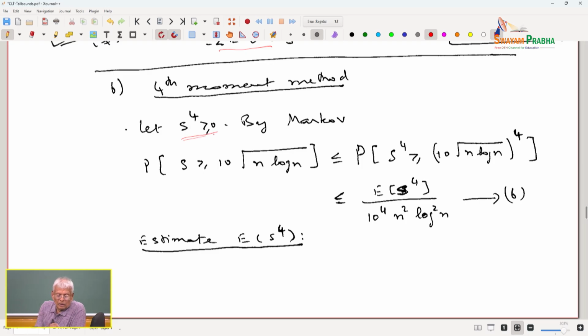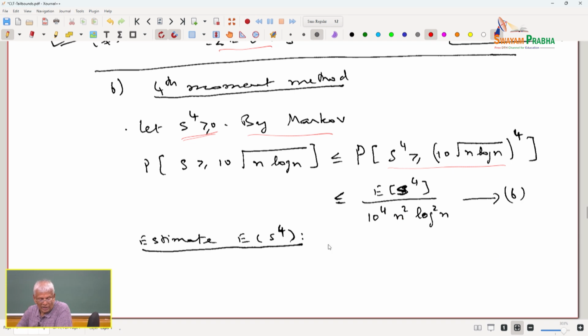So, let S be the random variable which is the sum. I am interested in S to the power of 4. S to the power of 4 is a non-negative random variable. So the probability that S is greater than or equal to 10 times the square root of n log n is the same as S to the power of 4 being greater than or equal to (10 times the square root of n log n) to the power 4, which by Markov inequality is the expected value of S to the power of 4 divided by 10 to the power of 4 n square log square n.